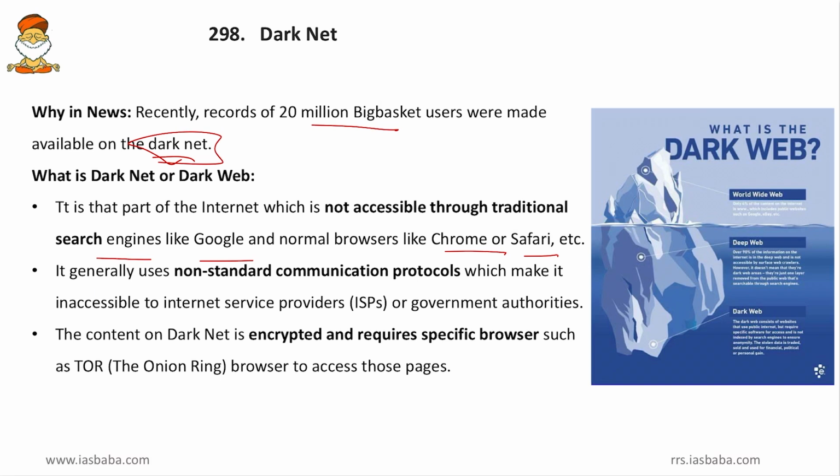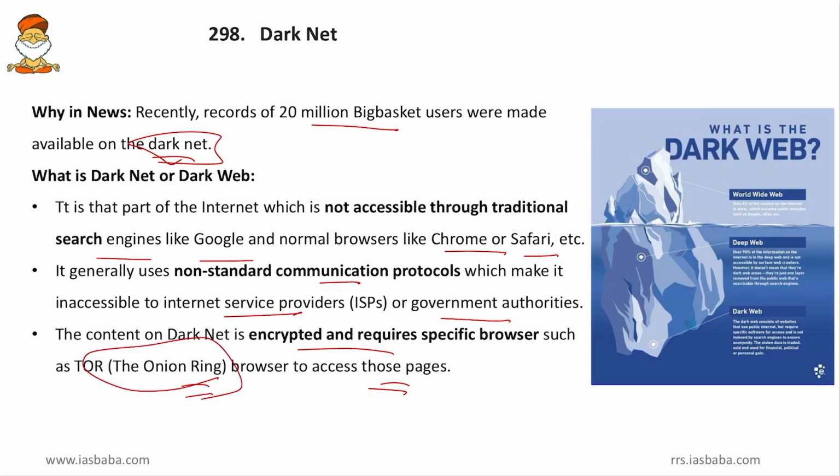Then it generally uses non-standard communication protocols, which make it inaccessible to internet service providers or government authorities. So even the internet service providers or the government authorities cannot access this content. And then the content on the Darknet is encrypted and requires specific browsers such as the Onion Ring browser to access those pages. So this Onion Ring is required.